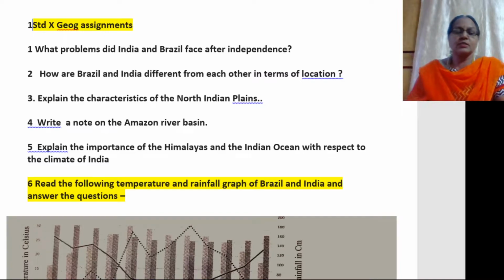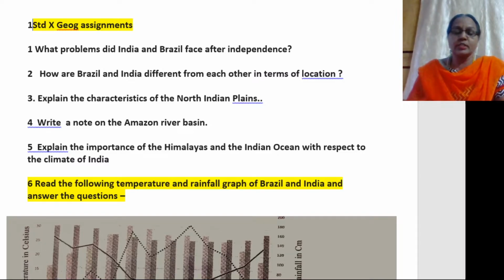Next is, write a note on the Amazon River Basin. The Amazon River Basin is the largest river in South America. It originates from the eastern part of the Andes Mountain in Peru, and it is joined by many tributaries, and